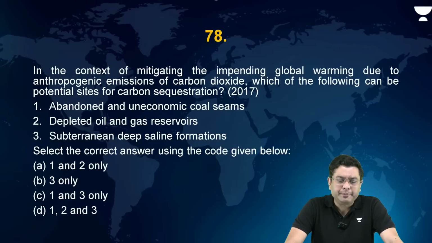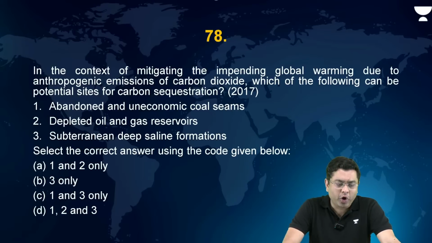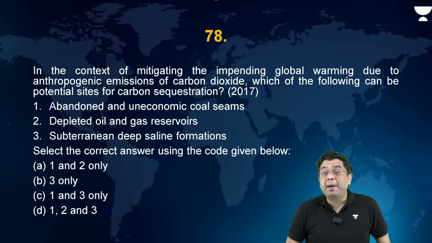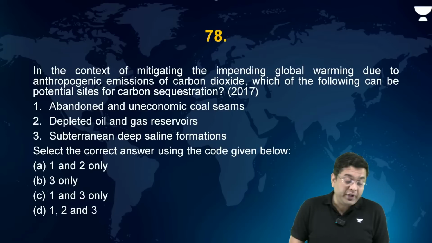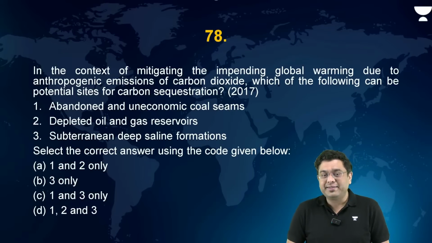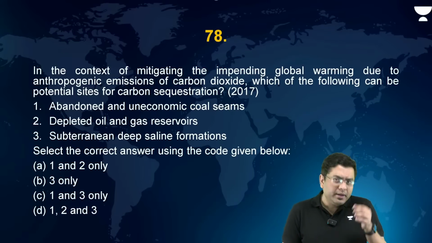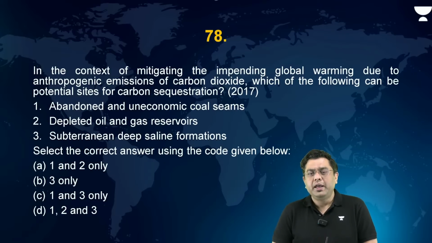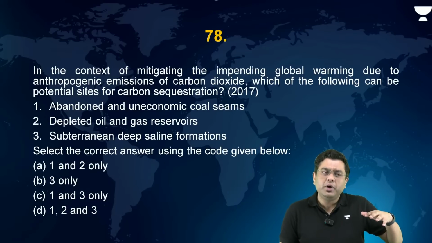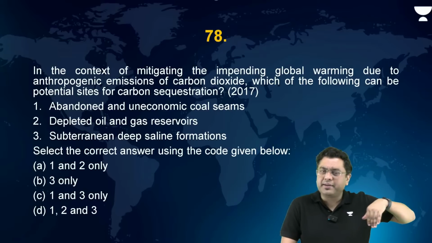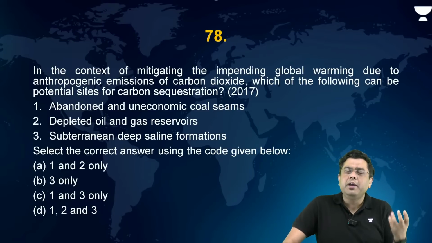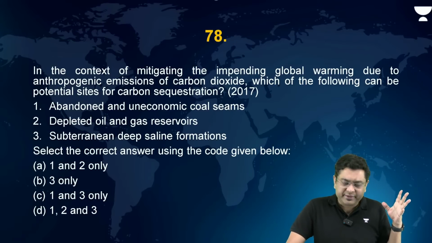Okay? Now, in the context of mitigating the impending global warming due to anthropogenic emission of CO2, which of the following can be the potential site for carbon sequestration? Abandoned and uneconomic coal seams, depleted oil and gas reserves, subterranean deep saline formations. This is basically a question asking you that if I have to remove carbon dioxide in order to reduce global warming, where can I store that carbon dioxide?